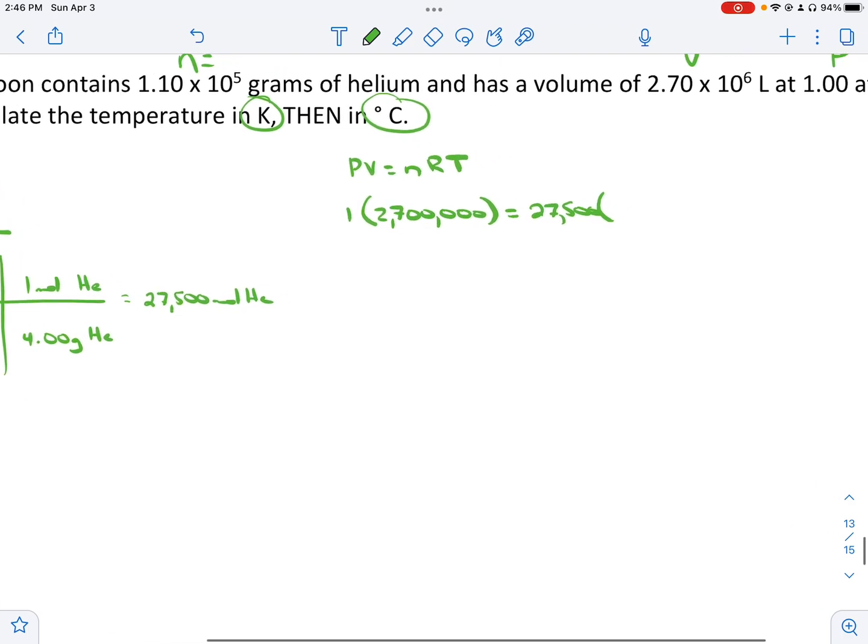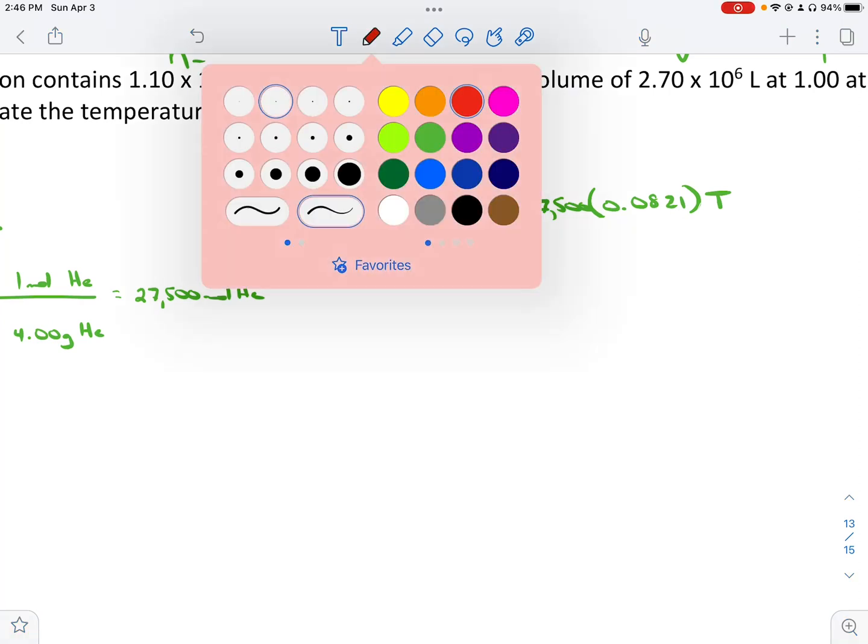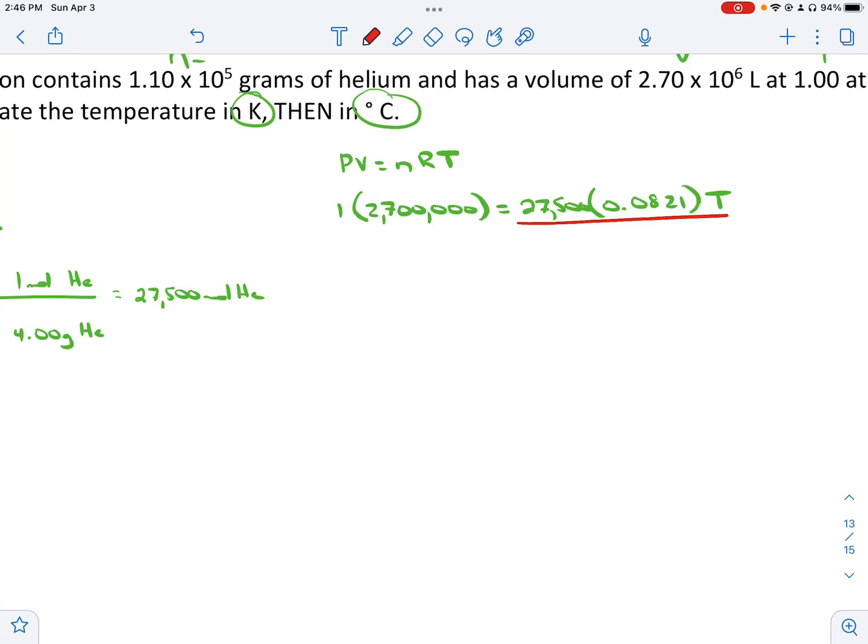Our R is 0.0821, and we're looking for our T. To get T by itself, we divide each side by 27,500 and 0.0821.